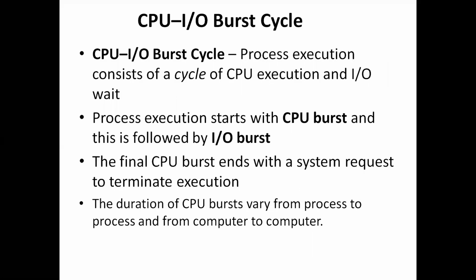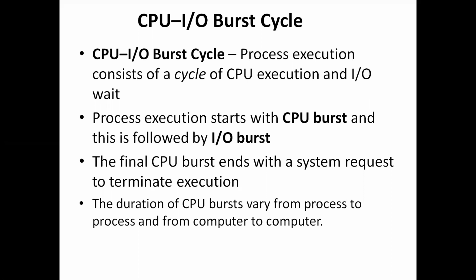Before going for that, we'll see the basic things which we will be using here, which is the CPU IO burst cycle. Here, process execution consists of a cycle of CPU execution and IO wait. Together we call it a process. A process will consist of CPU instructions as well as IO instructions.